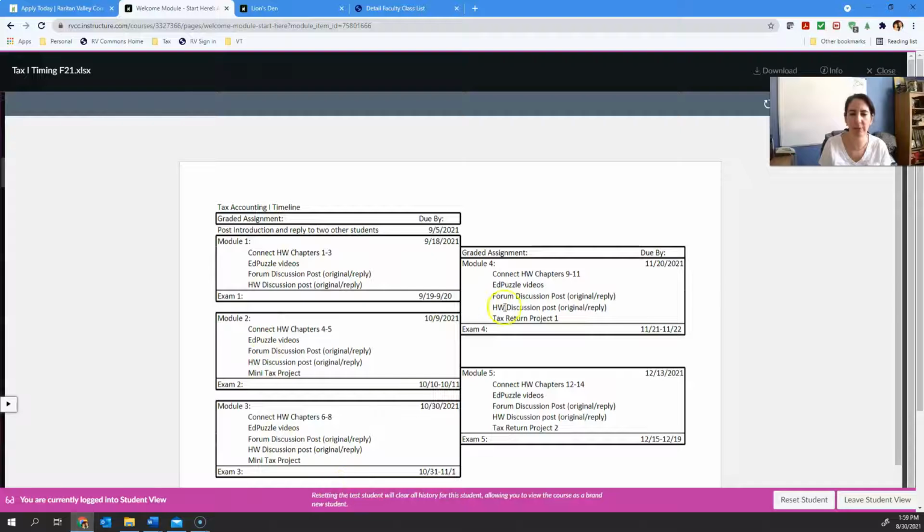I have them broken into 5 modules, and these are the assignments that are due for each module. All right, so they're open usually for about 3 weeks, each one of these. Some a little longer, some a little bit less, depending on how much material is involved, but for the most part about 3 weeks. So you have that entire time frame to get the work done. It doesn't mean wait though. That's the last thing I want to convey. All right, so that's an Excel version.